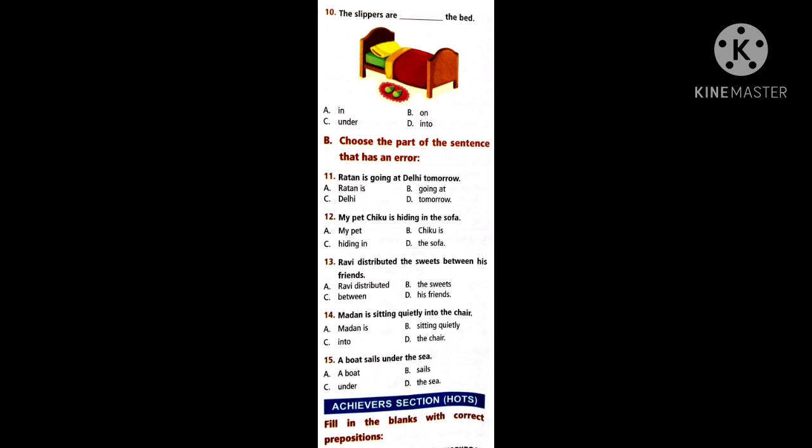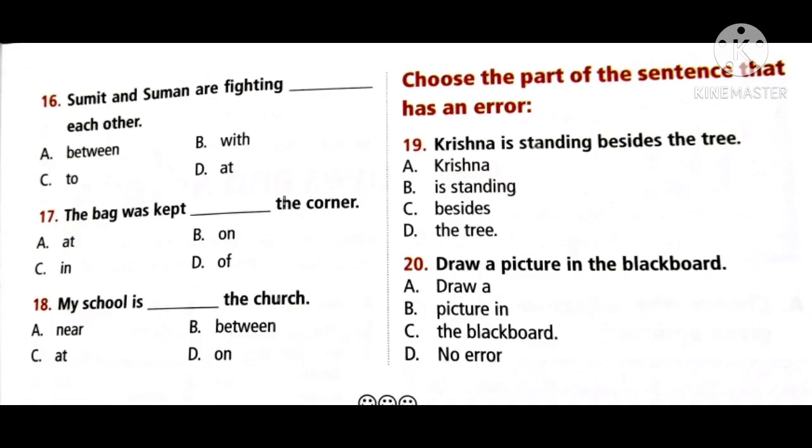Now if you check the achiever section, fill in the blanks with the correct preposition. So try to remember the word preposition. How the position is there, then you can tick the correct answer in your exam if you remember the word. Now the 16th one. Sumit and Suman are fighting dash each other. There are only two members. So which one do we use? Just write the correct answer.